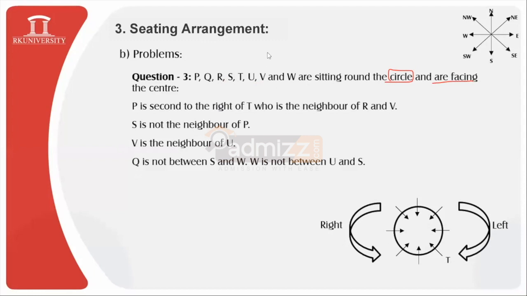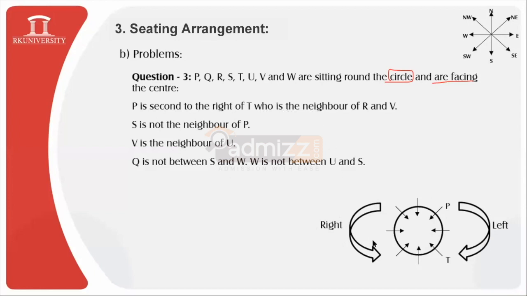Then P is second to the right of T, so P is located over here, after leaving one space towards the right, since you can observe this right arrow. The right hand side of T is this way, and P is located at the second position from T towards the right.